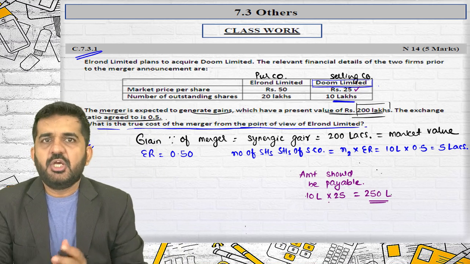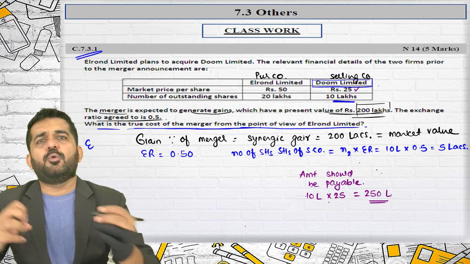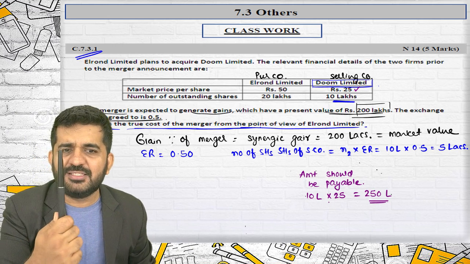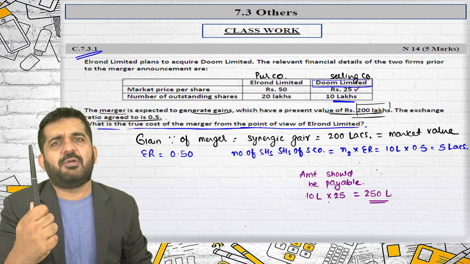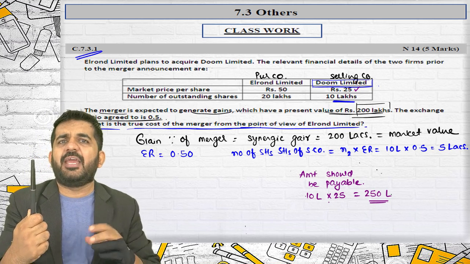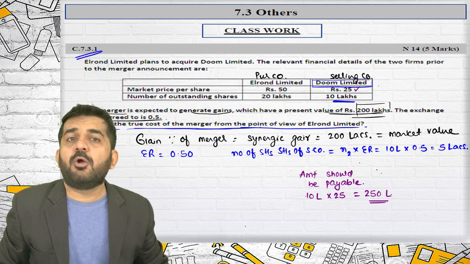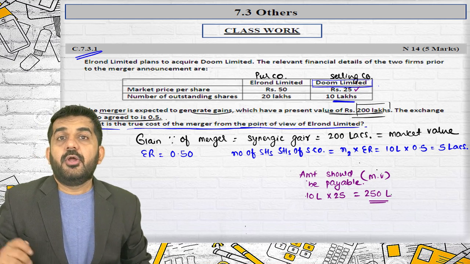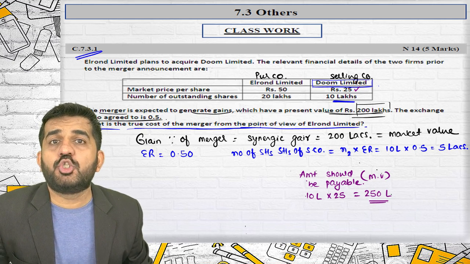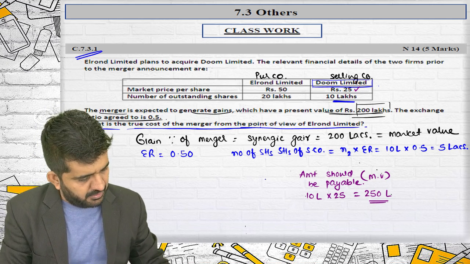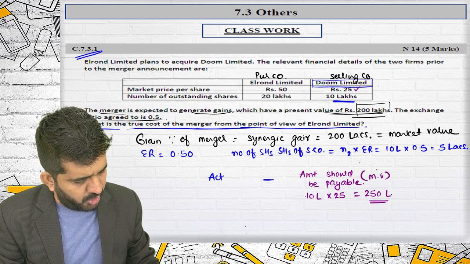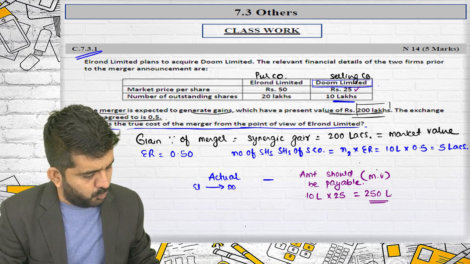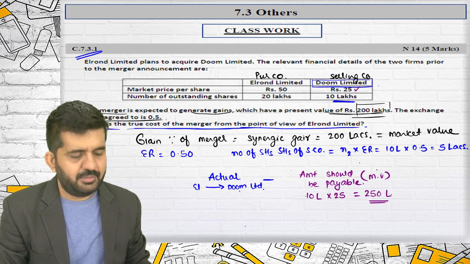Genuinely. Is it correct? Genuinely, because this market value is going to be added in the merged company. And so we need to pay them this. If I am giving you 2 pens like this, and each pen has a market value of 10 rupees, I need to pay you 20 rupees. Is it correct? So this is the amount that should be payable based upon market value. Now I am finding out what actual worth I am giving. It is what Elron Limited is actually giving to Doom Limited.